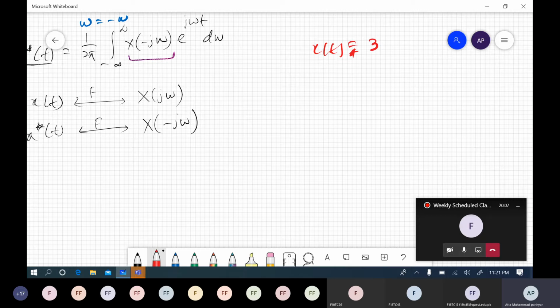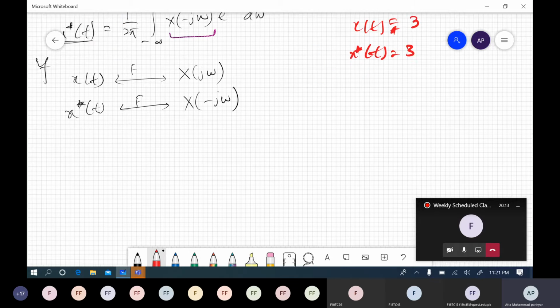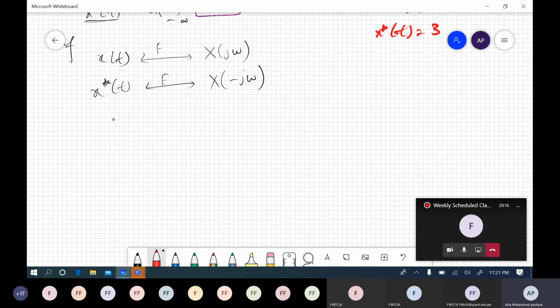If you find the conjugate of x of t, you would again get 3, there will be no change, right? So we say that if x of t is real, then x of j omega must be equal to x of minus j omega conjugate, right?